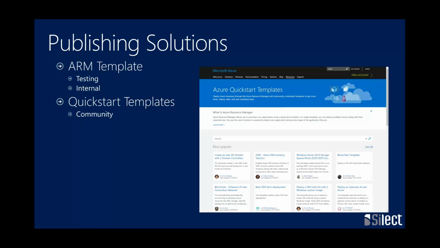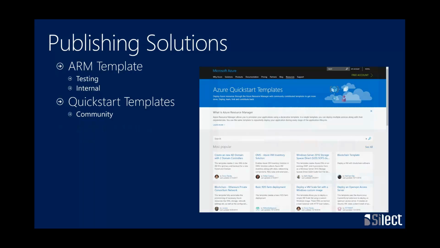This sits in front of GitHub, so if you're familiar with GitHub, great. If you're not, you probably want to get familiar with GitHub, because it seems like more and more we're doing distribution and management of this kind of thing through there. But go to Azure Quick Start templates. We've got the guidance on how you can submit to that, and other solutions that you can get from others.